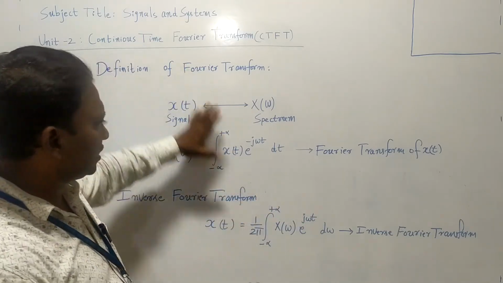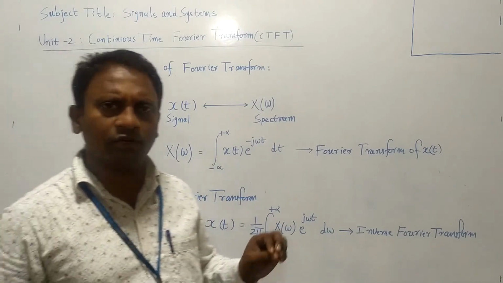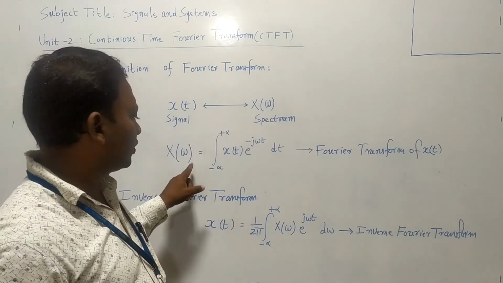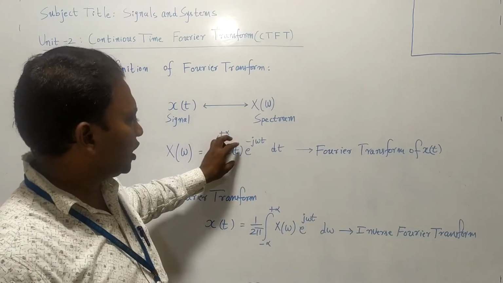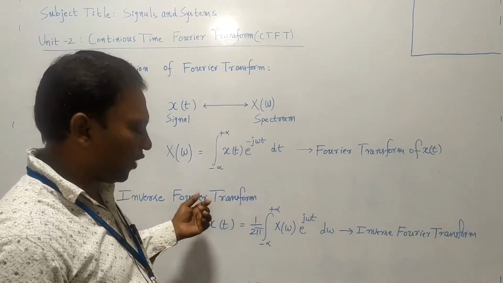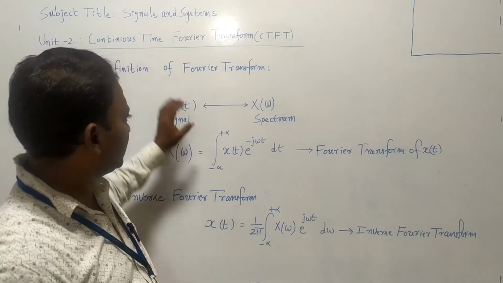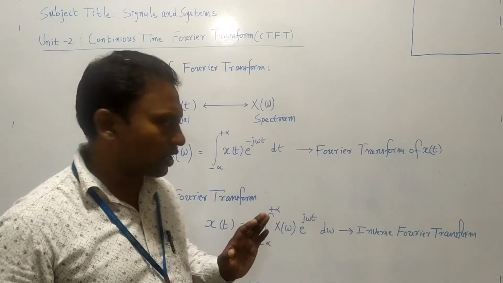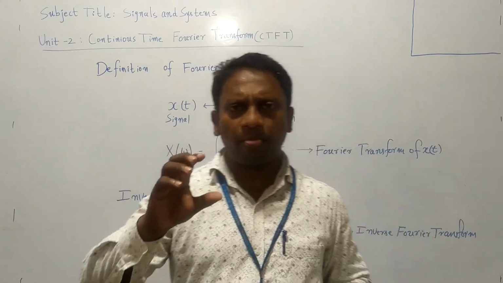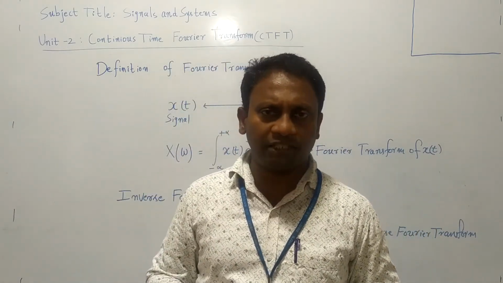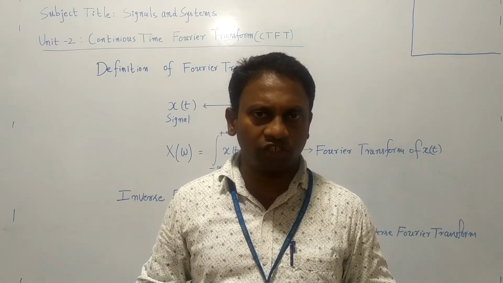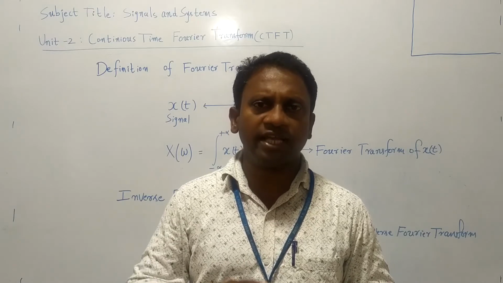Now these two formulas play a role in the second unit. If you know x of t and want to calculate X of omega, simply write down this formula, and if you know X of omega and want to find the time domain function x of t, you have to use this formula. Now I am repeating: Fourier transform is a mathematical tool which is used to convert a time domain signal into the frequency domain signal, x of t into X of omega.